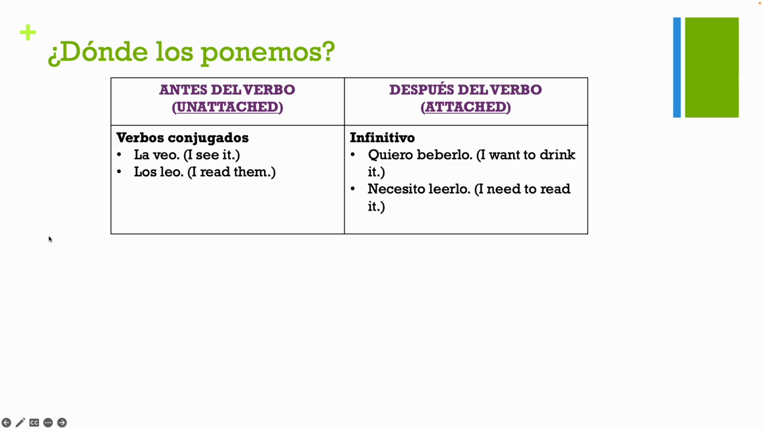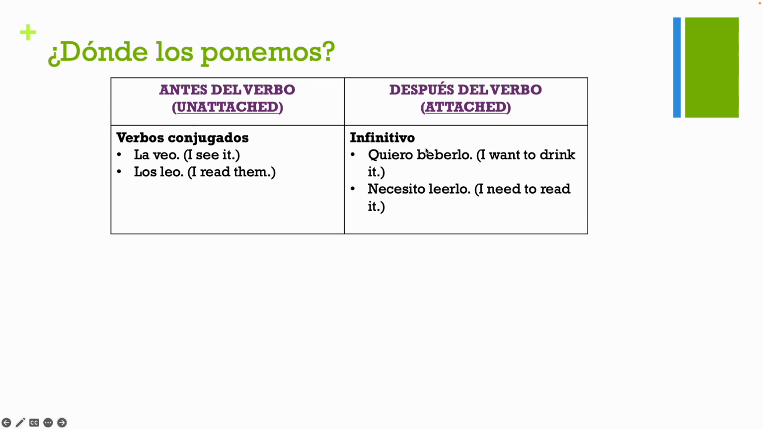So to talk about where we place these pronouns, we can put them, like I said, before the conjugated verb, like you saw in those last two examples. La veo, los leo, I see it, I read them, okay? Or we can stick it at the end of an infinitive. Okay, so remember an infinitive is the full verb form that has an ER, AR, or IR at the end. Quiero beberlo, necesito leerlo, I want to drink it, I need to read it.